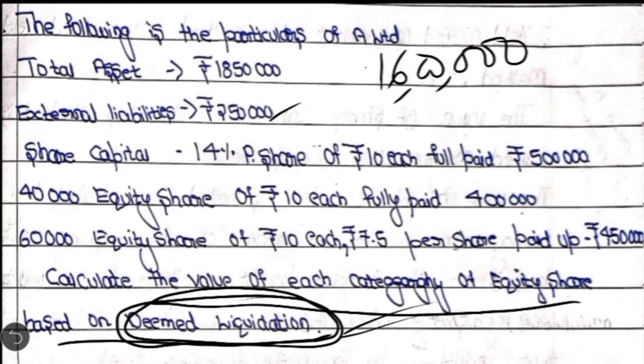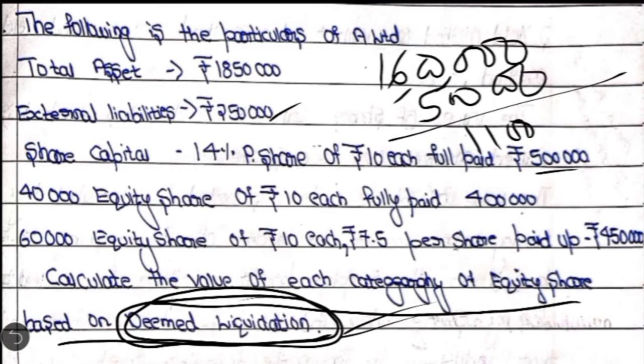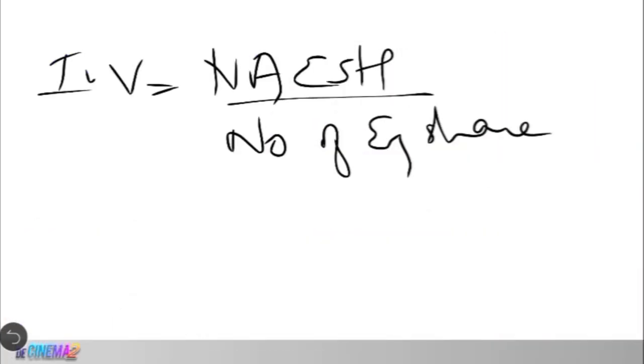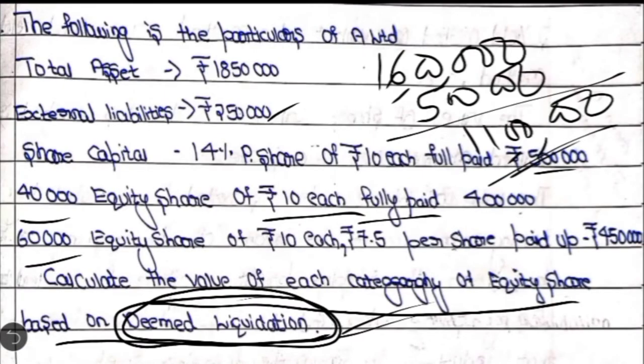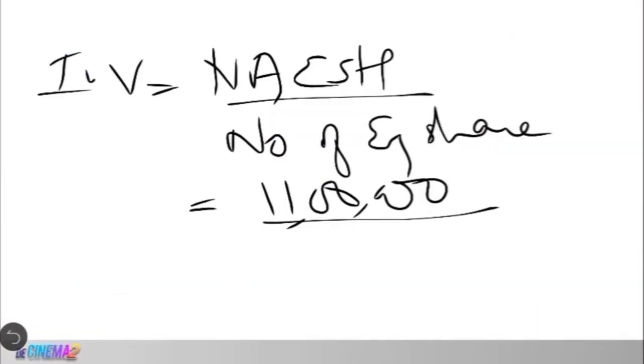From this we deduct the amount payable to the preference shareholders. Here only their capital has to be paid. How much? 5 lakh. From 16 lakh if you deduct 5 lakh you will have a balance of 11 lakh rupees. If we substitute this in the formula, 11 lakh rupees net asset available for equity shareholders divided by the number of equity shares. There are two categories of equity shares. If we add the number of equity shares in both categories, we get 40,000 plus 60,000, 1 lakh.